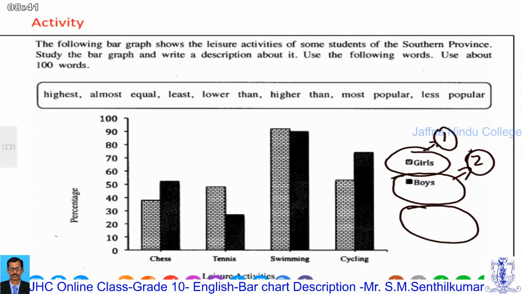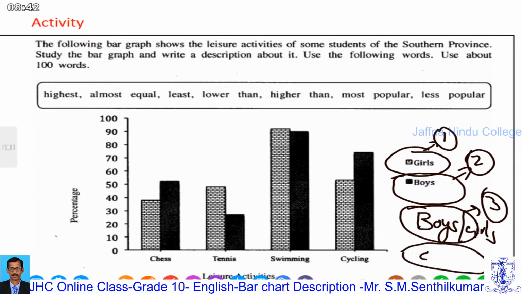After that, in the third paragraph, you are going to write the comparison of boys and girls, the highest, least, at least two or three, you have to write comparing like that. In the body part, you have to write three paragraphs. If they give two bars, you have to write like this. The sentence structures are like this. Then you have to write a conclusion, finally the conclusion.